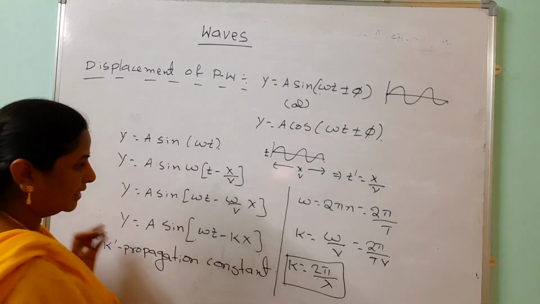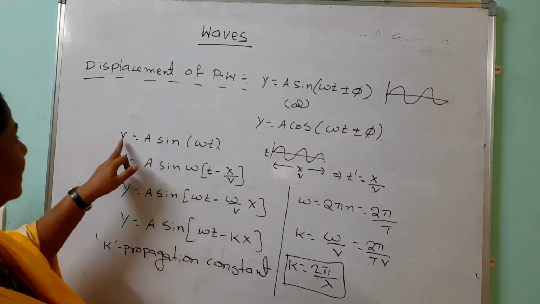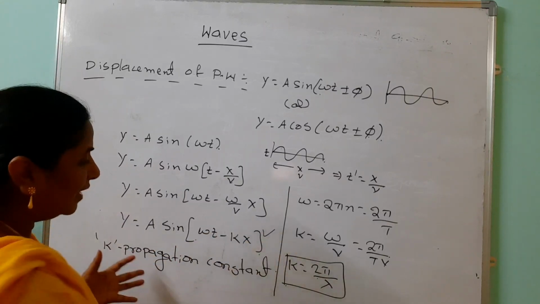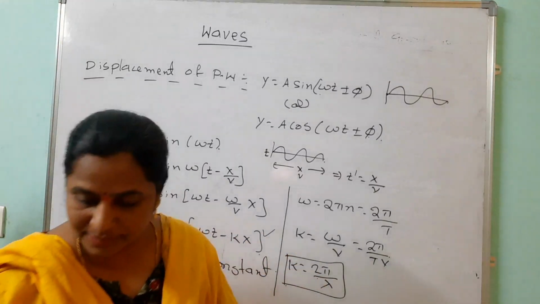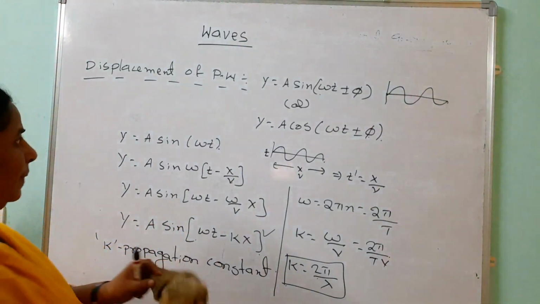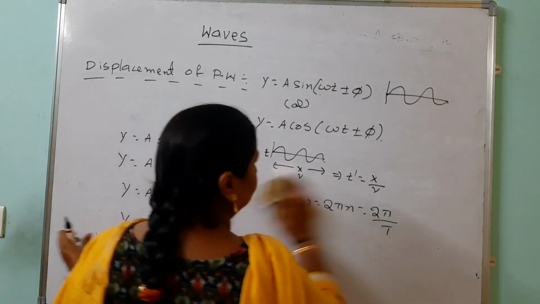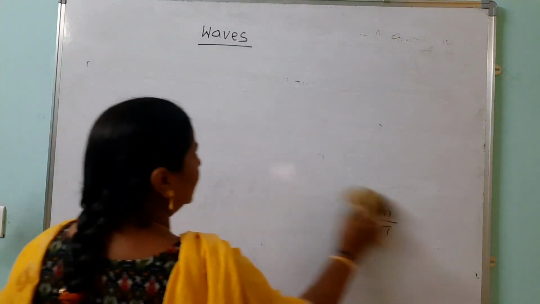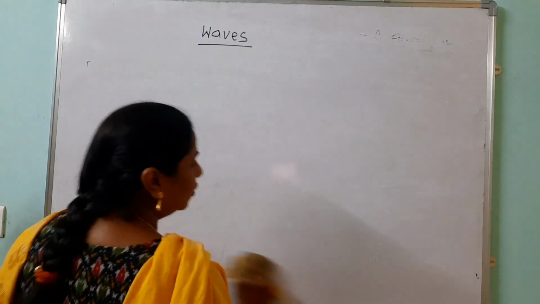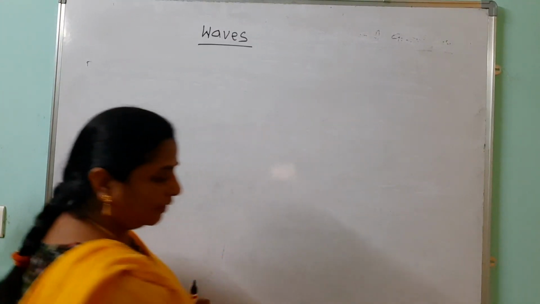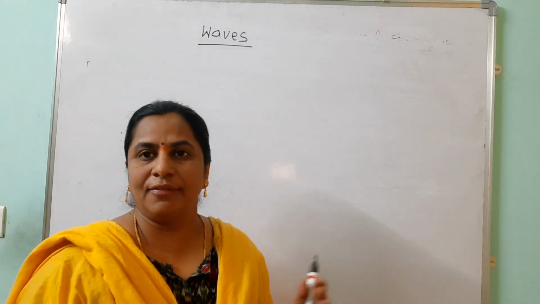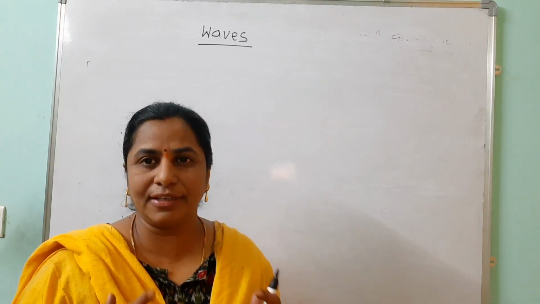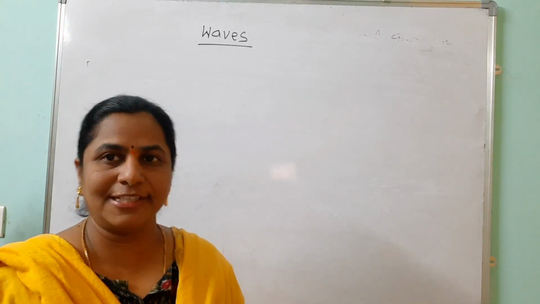So this is the propagation constant, and you should remember that this is y equals A sin(omega t minus kx). But when we take minus and when we take plus, I will give a detailed explanation. Look here. For the displacement of a progressive wave, don't stick to only one formula. When we know the omega, we should use that; when we know the k, the frequency, the time period, or the velocity, different forms are there to find the displacement of the progressive wave.